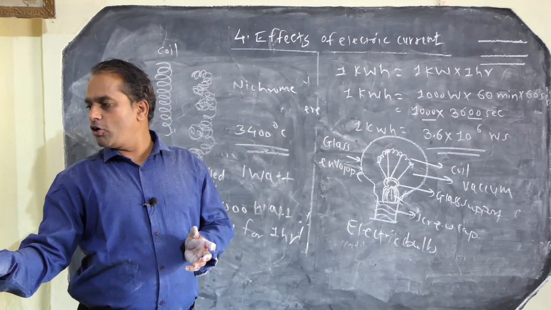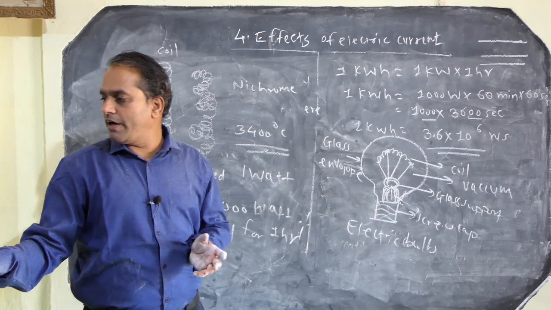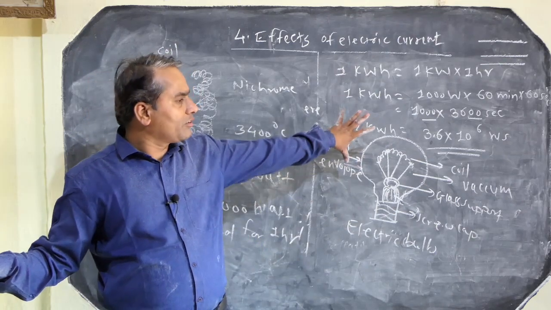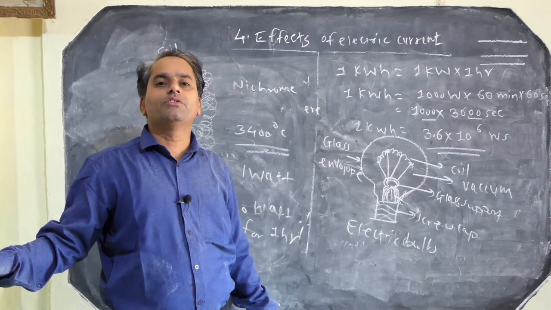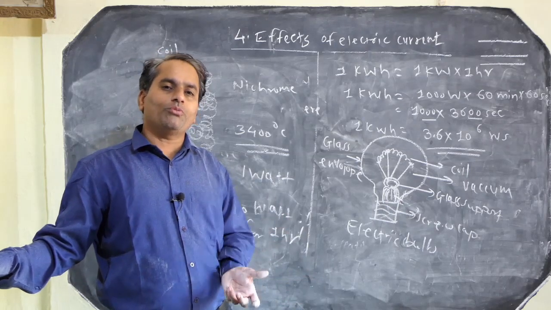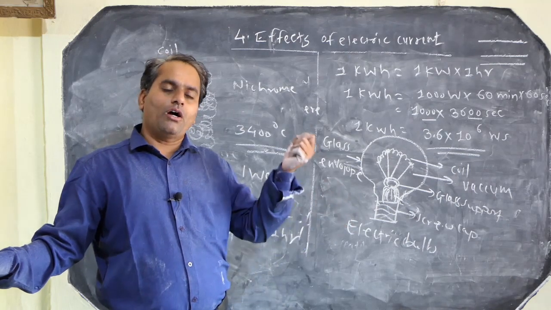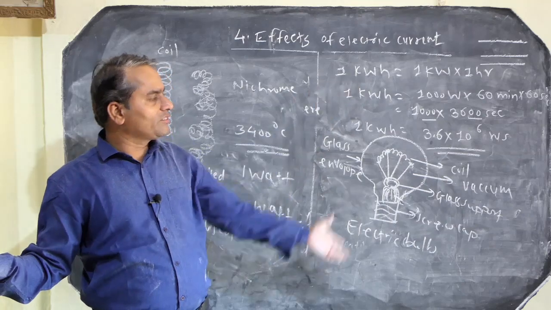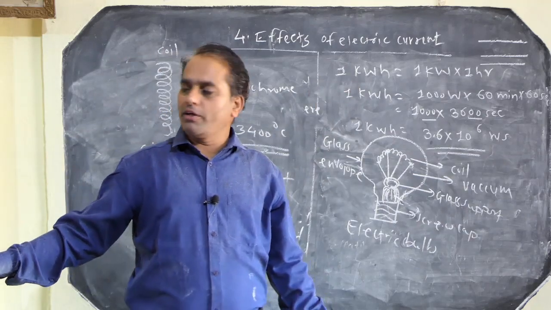So the entire house is connected with the help of a fuse. Because of the use of the fuse, the house is protected from the short circuit. So that is all about this topic.